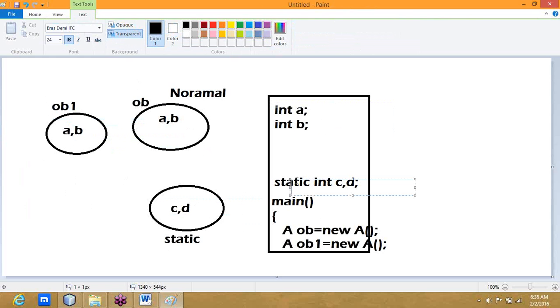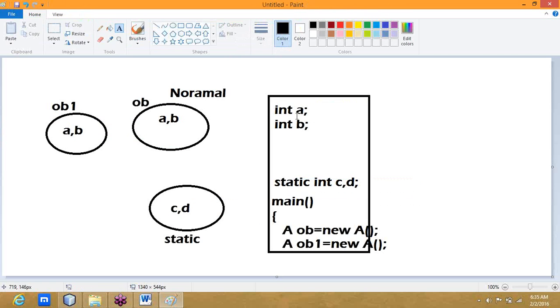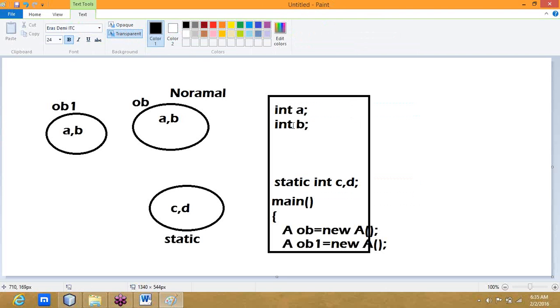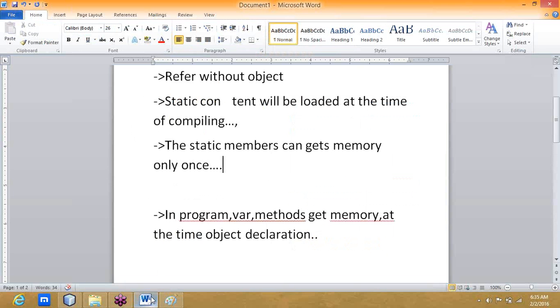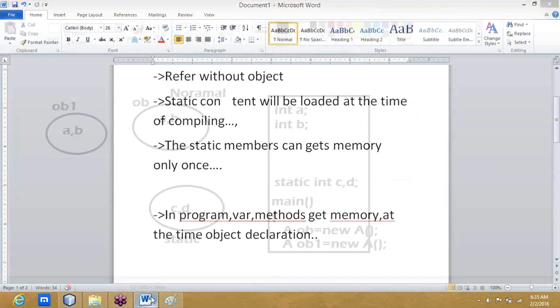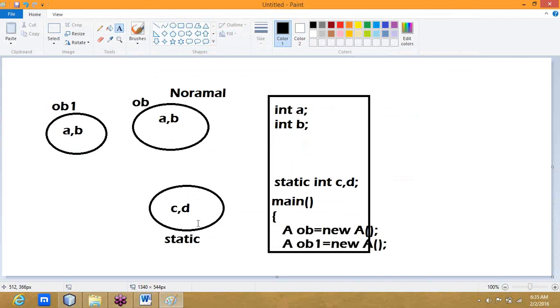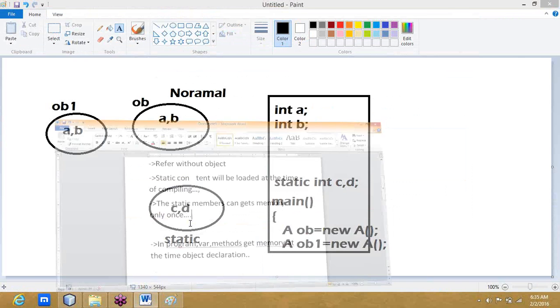Can you imagine how much memory you are saving? 8 versus 800. But we cannot use everything as static, because static is only for data that is common for all the objects. If all the objects have common content, then we can keep that content as static.